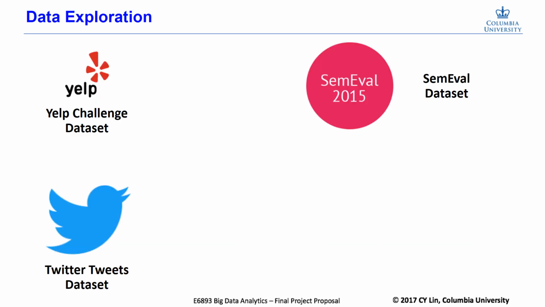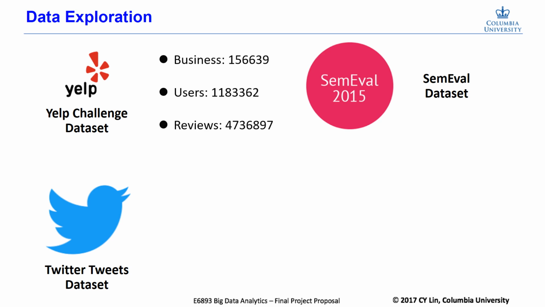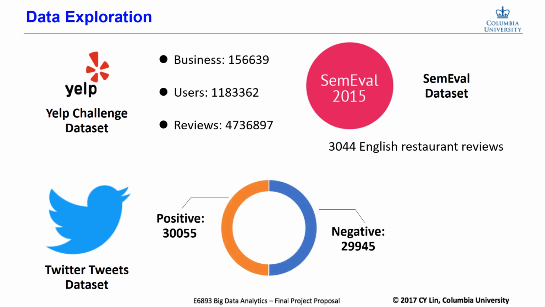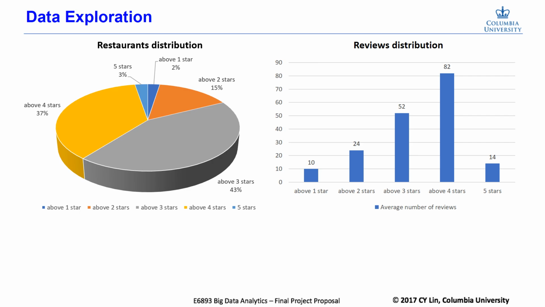The datasets we use include Yelp Challenge dataset, SimEval dataset, and Twitter Tweets dataset. Yelp dataset includes huge amount of raw data. SimEval dataset is used as a training set for subtopic classification. Twitter dataset is used as our training set for the RNN to do sentiment analysis. It includes 60,000 tweets. For deeper exploration of Yelp dataset, we check the distribution of restaurants of different ratings and